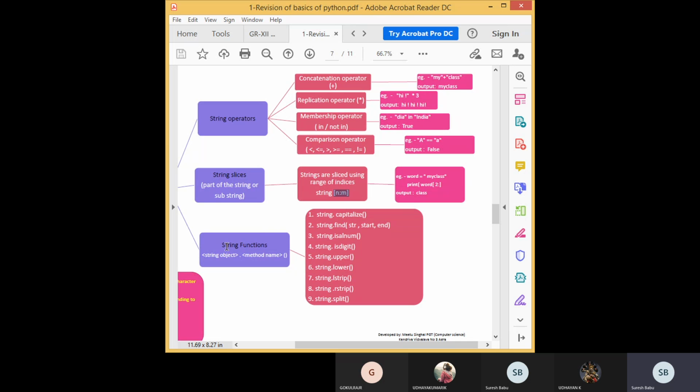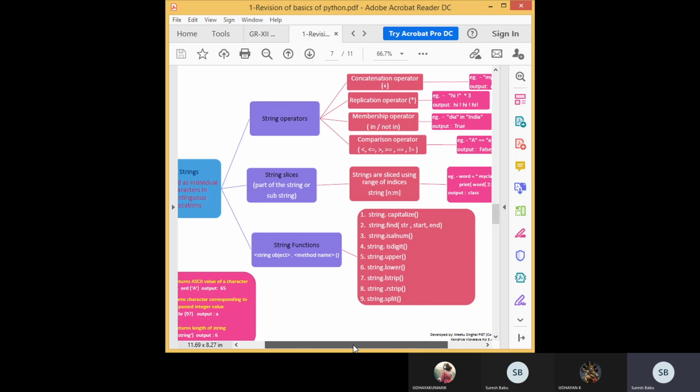Then string related functions. You have to give the string name, then the dot operator, and then the function name. Function is also called a method. There are so many methods available for string. So you understand all the functions with the outputs, how the output will come. Capitalize, find, is alphanumeric, is digit, uppercase, lowercase, L strip, R strip. These are the things we should remember.